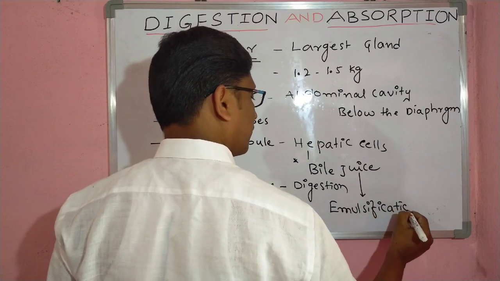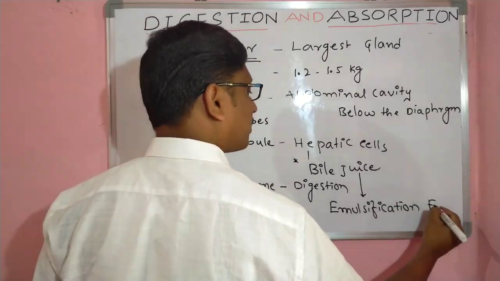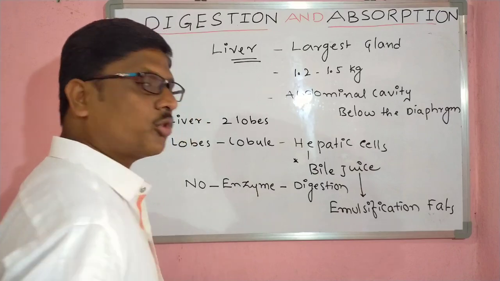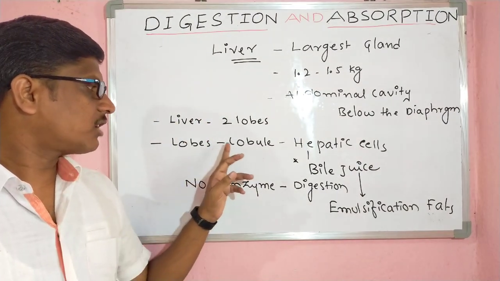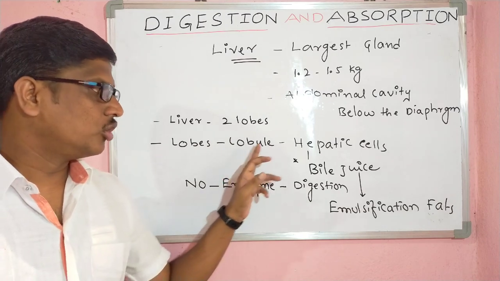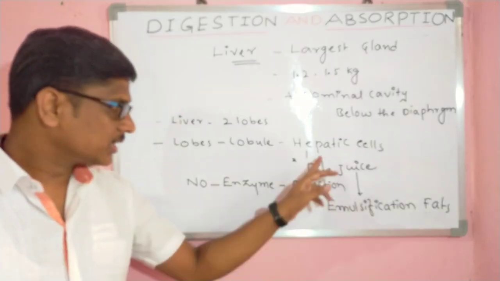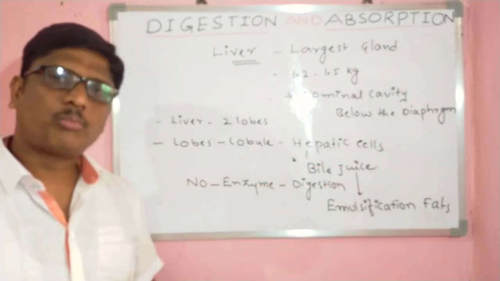Emulsification process of the fats. Total two lobes are present. Lobes are formed from the lobules. Lobules contain the hepatic cells. These hepatic cells secrete the bile juice.